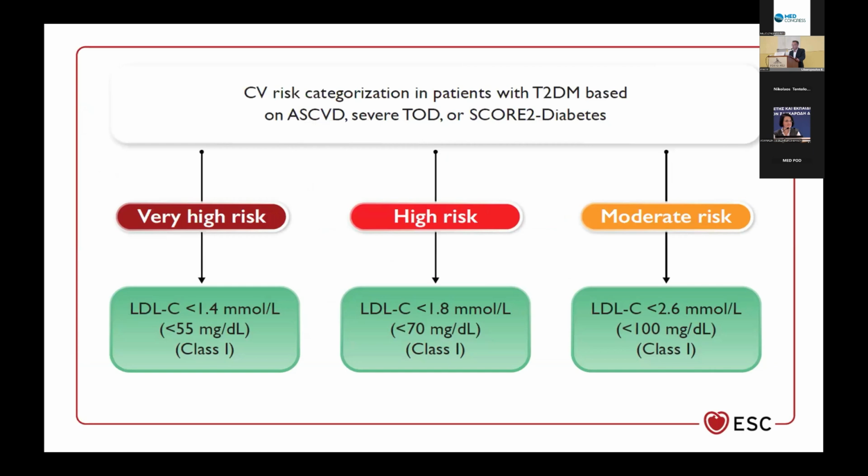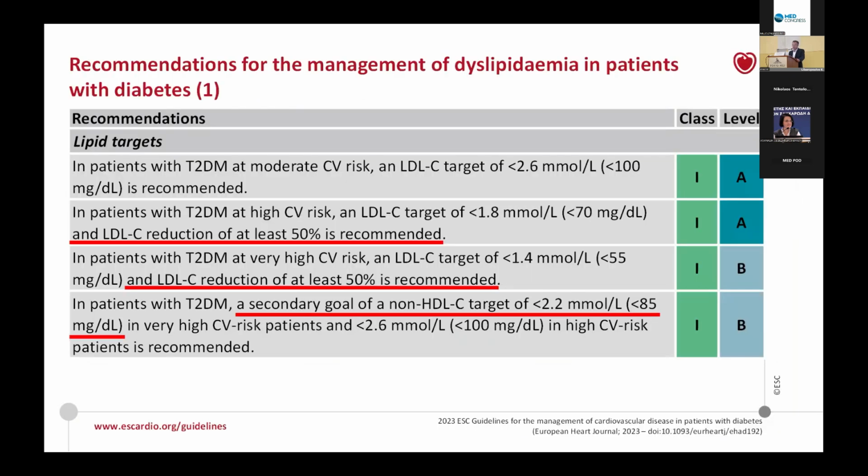And again, this is in order to define the LDL cholesterol target, because for the very high risk category, the LDL cholesterol should be below 55 milligrams per deciliter. For the high risk, below 70, and the moderate risk category should be below 100 milligrams per deciliter.